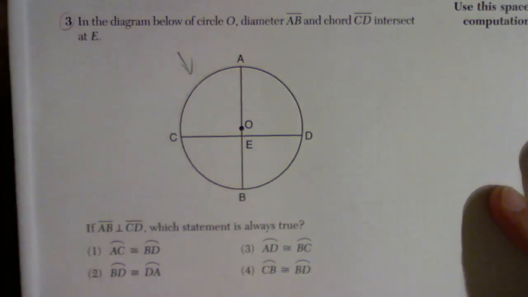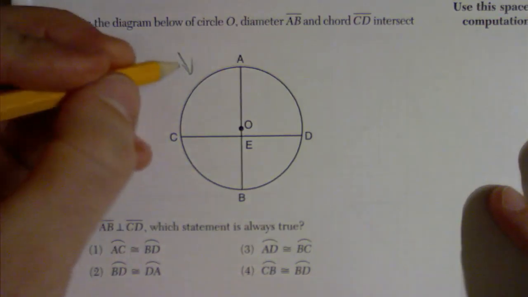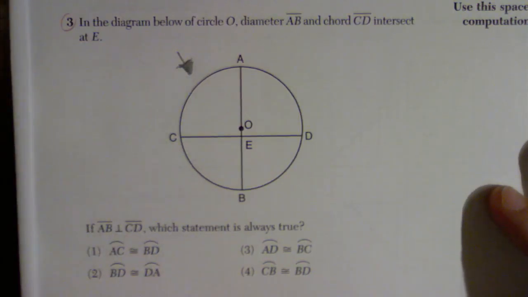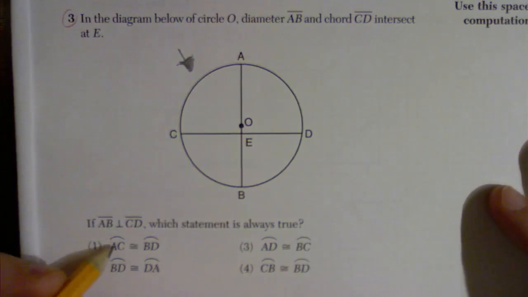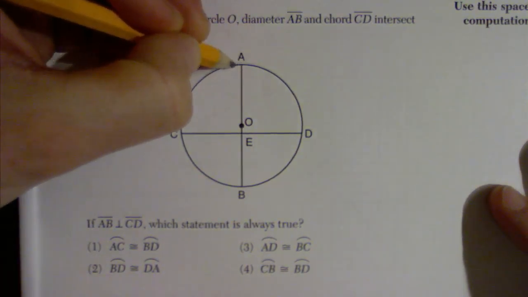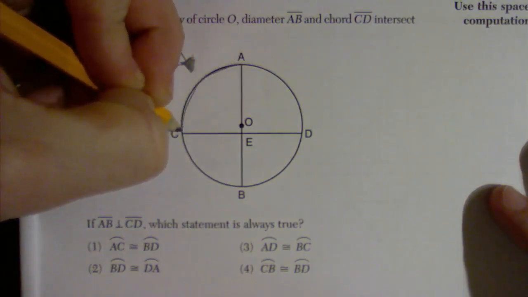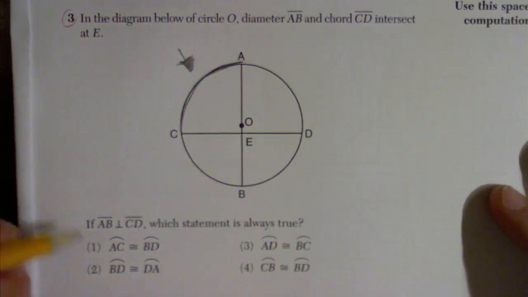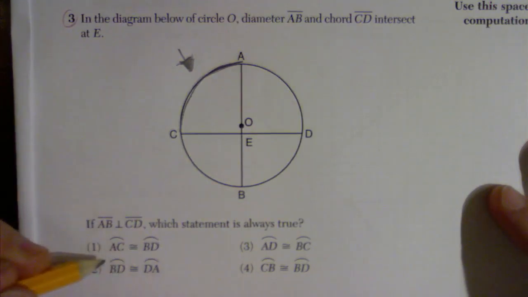They have a circle here, but I can draw my own circles to give myself counterexamples. Really, you don't need to know any other information here other than maybe that AC looks like a line segment except it's got that curve. If you guess that, that actually means you're going along the edge of the circle. You're looking at that part of the circle. Well, let's see if we can start figuring things out. Will AC always be equal to BD?